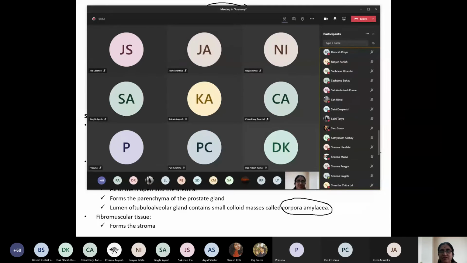Ujjal Saha, can you describe the surgical lobes of the prostate? Yes, ma'am. The surgical lobes consist of 5 lobes. Okay, what are they? Median, anterior, posterior, and 2 laterals. Yes. Okay. Can you describe the anterior lobe? Ma'am, the anterior lobe is situated just anterior to the prostatic urethra. Okay.